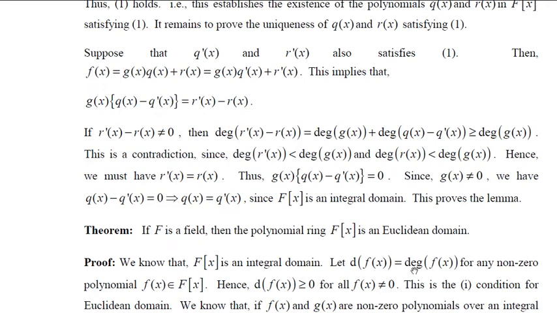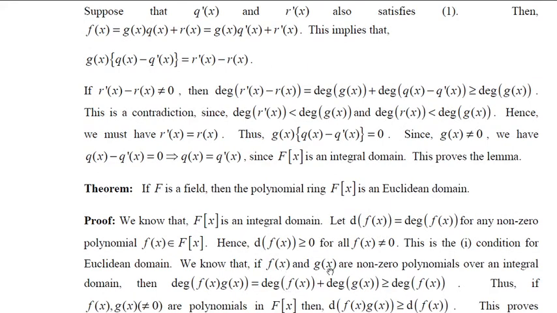So we know that degree is always greater than or equal to 0. Therefore, d of f of x is greater than or equal to 0 for all f of x not equal to 0. That is the first condition of Euclidean domain. Now, suppose f of x and g of x are two non-zero polynomials over an integral domain, then degree of f of x into g of x, we know that this is nothing but degree of f of x plus degree of g of x. This is sum of degree of two polynomials, which is obviously greater than or equal to degree of one polynomial.